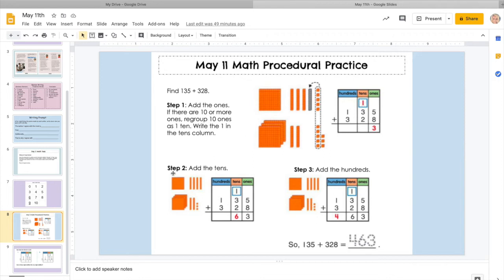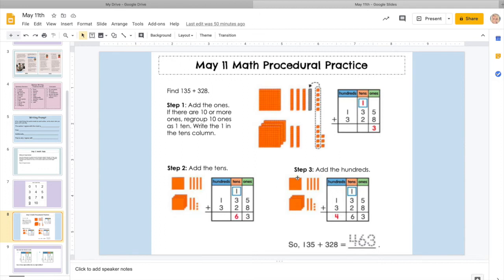So that takes us to step 2. Step 1, start with the ones column. Step 2, we're going to add the 10s. Now we have the regrouped 1, the regrouped 10 that was here. So 1 plus 3 is 4. 4 plus 2 is 6. That is less than 10, so that is going to stay put. So we have a 6.